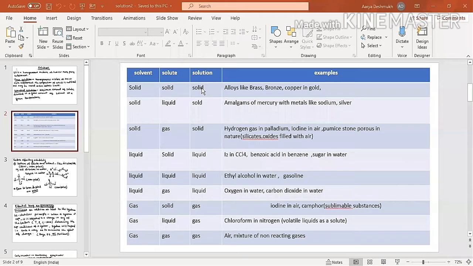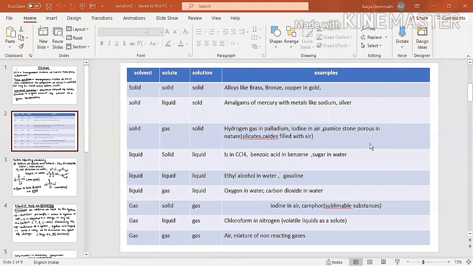The physical state of the solution is decided by the physical state of the solvent. Means if the solvent is in solid phase, the physical state of the solution would again be solid. If the solute is liquid or gas, the solution is still solid, and so on.